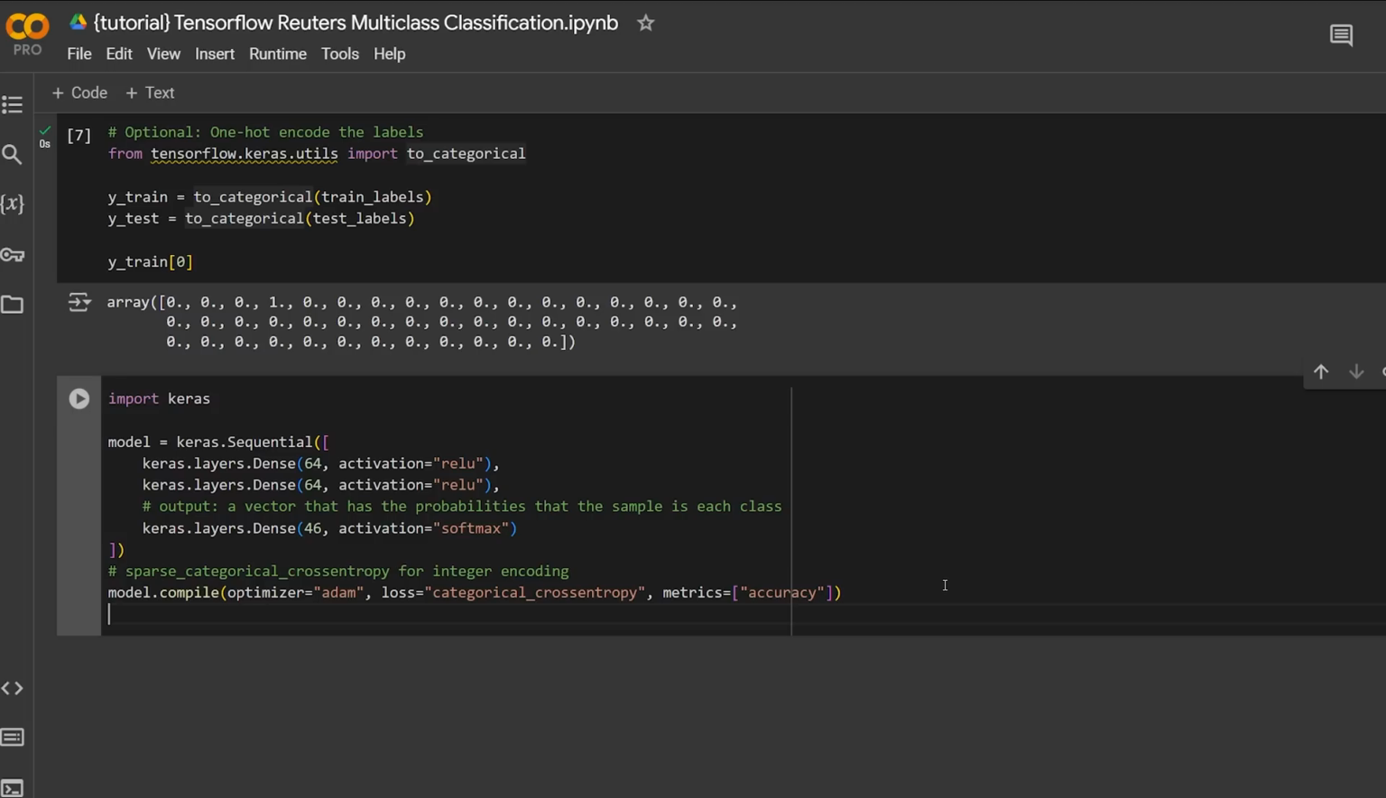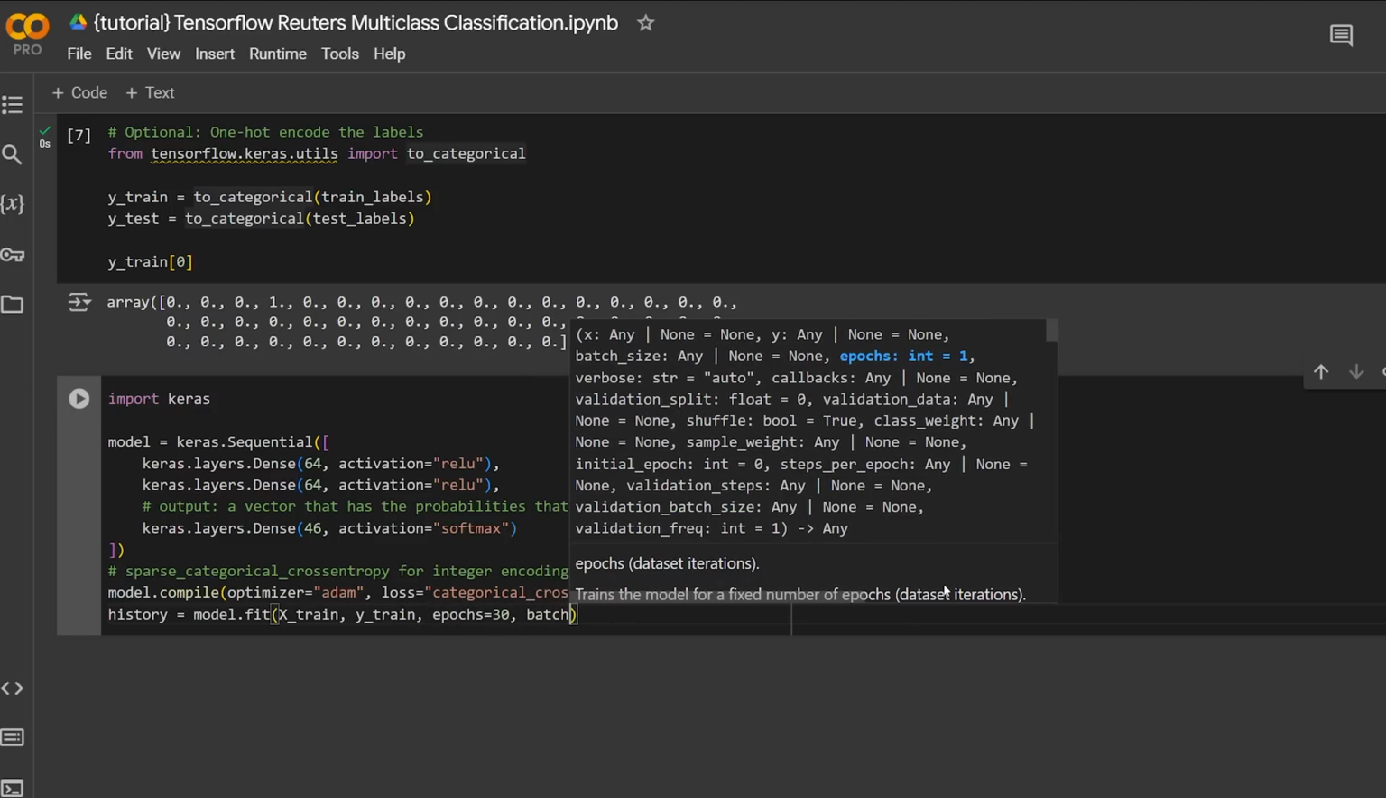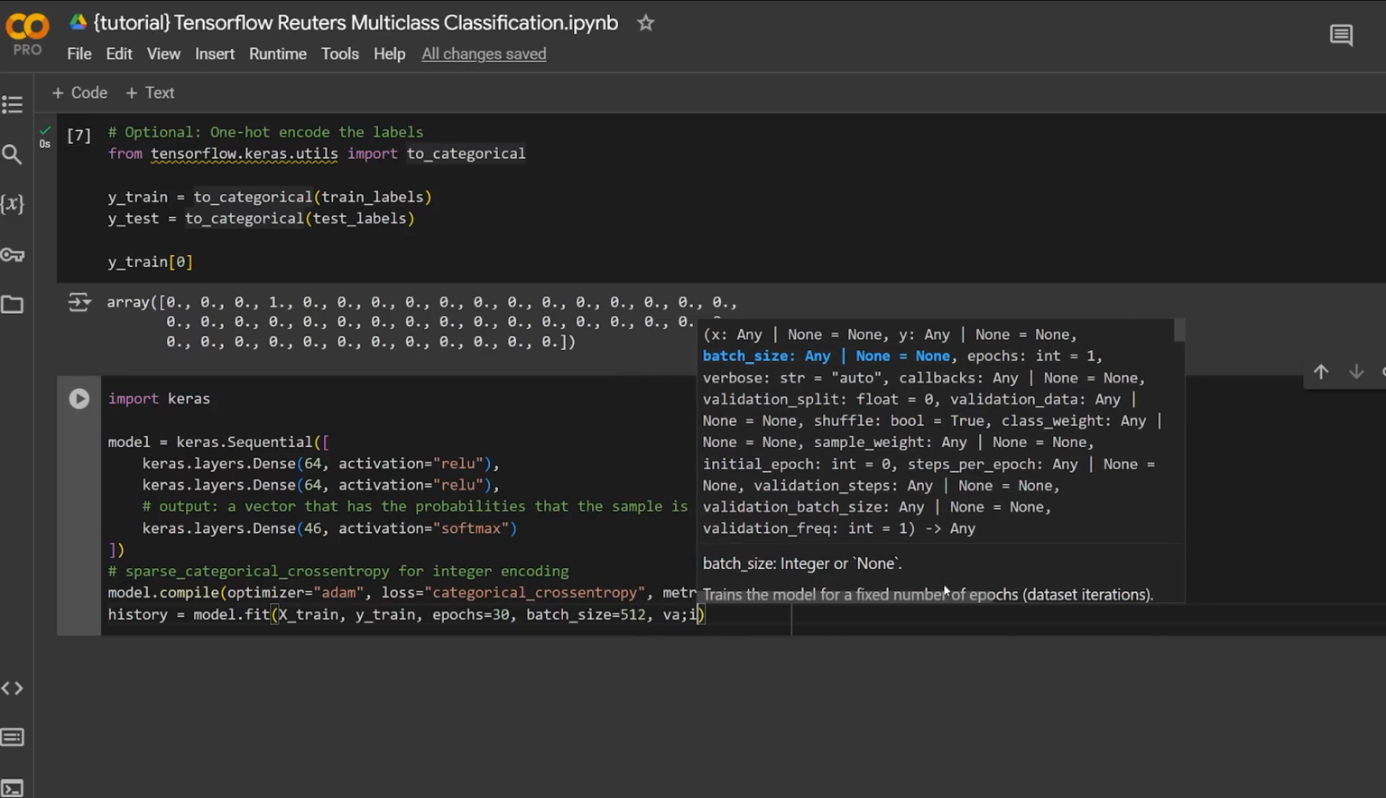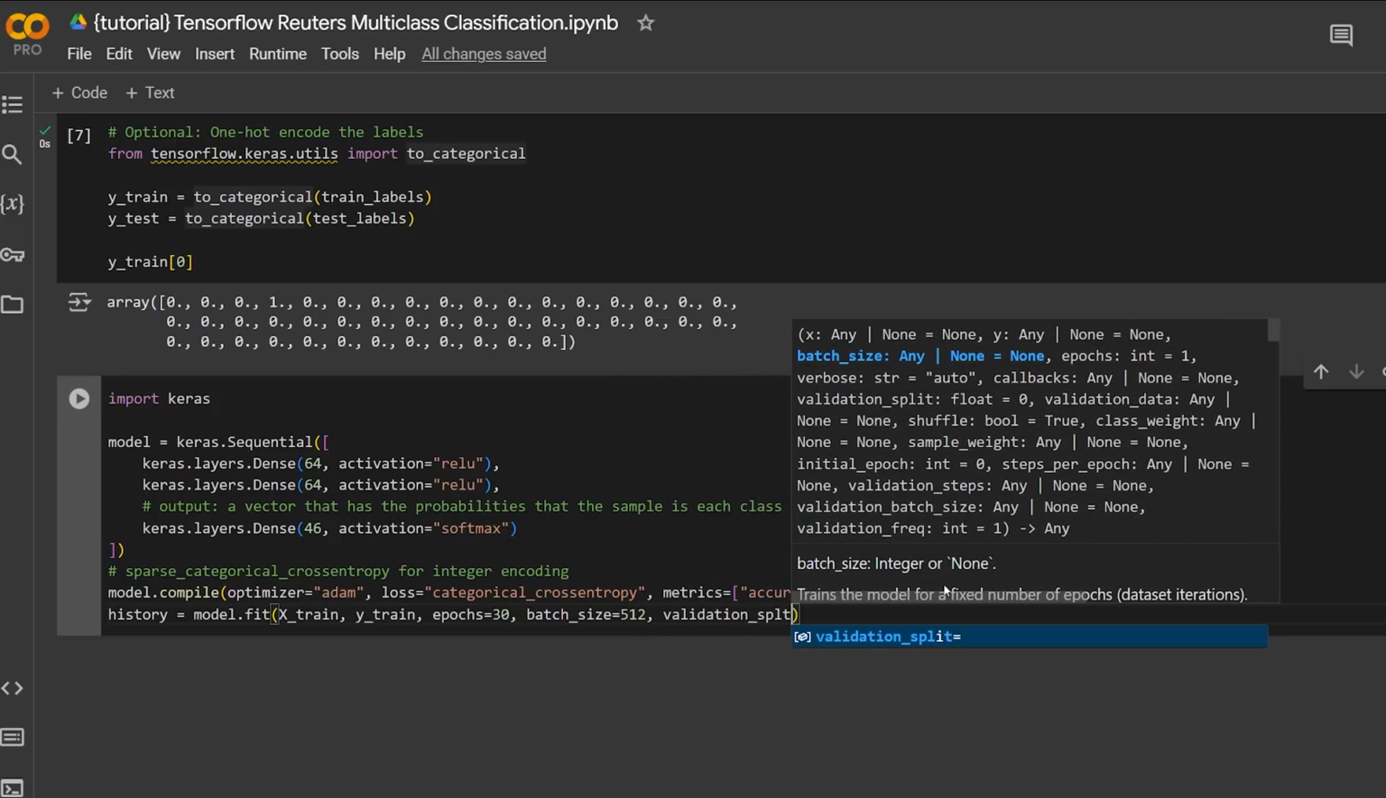All right, so now we can go ahead and train the model. So we can do history is equal to model.fit. We're going to pass in our training data, our training labels. The number of epochs we'll do initially as 30. We can do a batch size of 512, and then we'll do a validation split of 0.2.